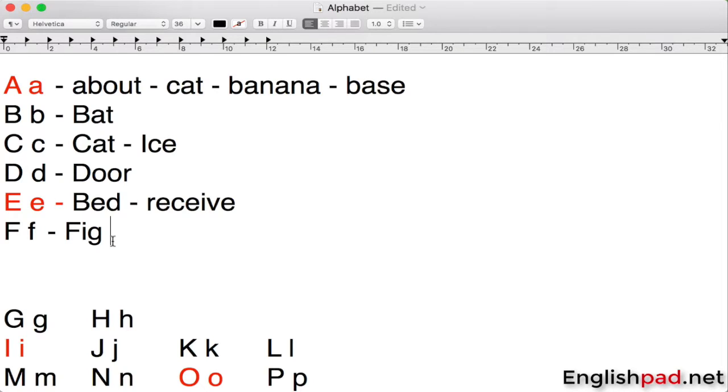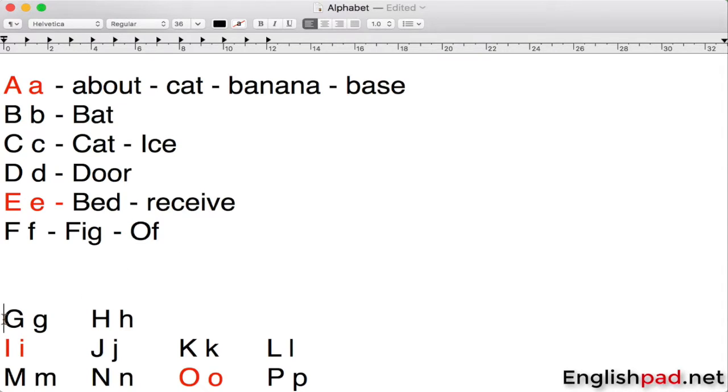It's fig. So I is pronounced as e, fig. And another one, for example, we have of. So here, we don't say off, it's of. That's the way that we pronounce it.